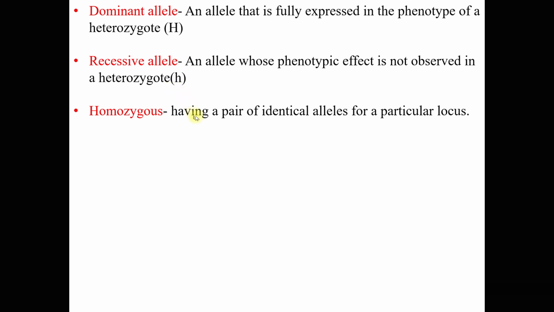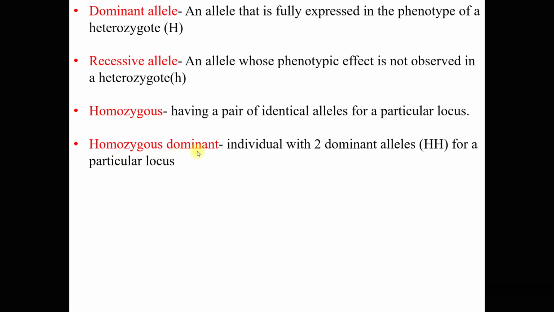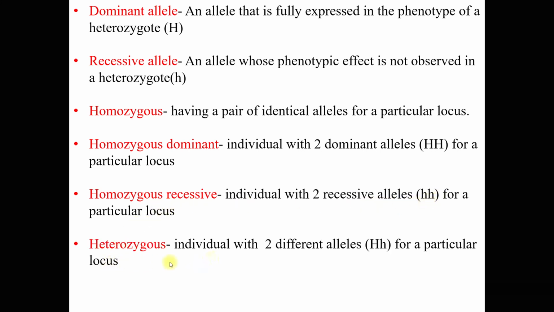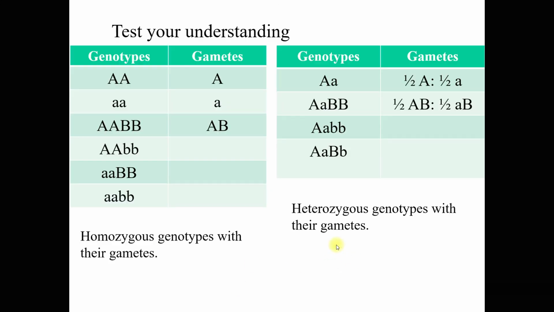Homozygous means having a pair of identical alleles for a particular locus. Homozygous dominant means individual with two dominant alleles for a particular locus. Whereas homozygous recessive is individual with two recessive alleles for a particular locus. And then heterozygous is individual with two different alleles for a particular locus. Okay. Or for heterozygous, we can say individual that has a genotype with two different alleles for a particular locus.